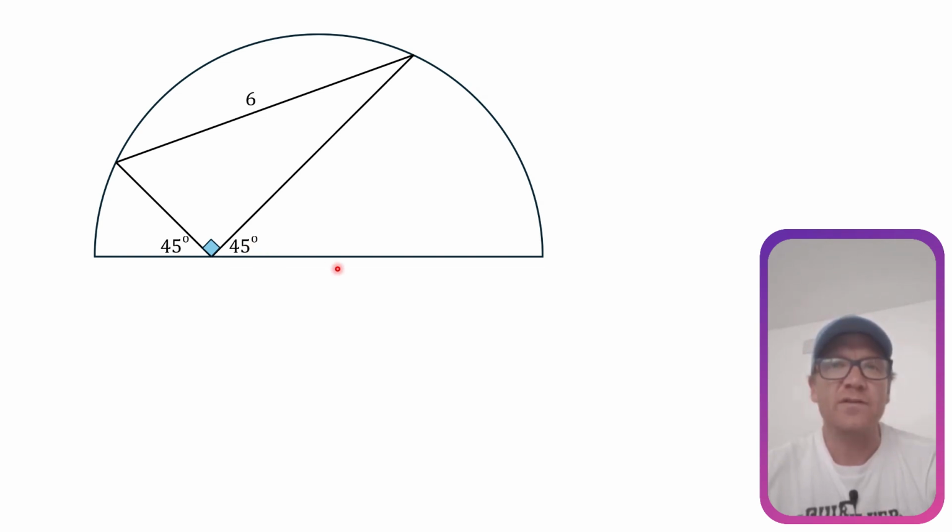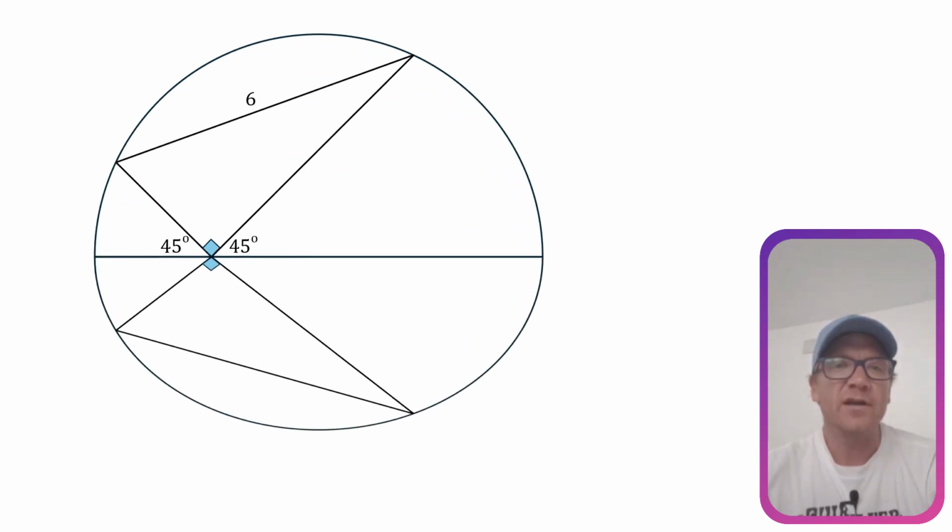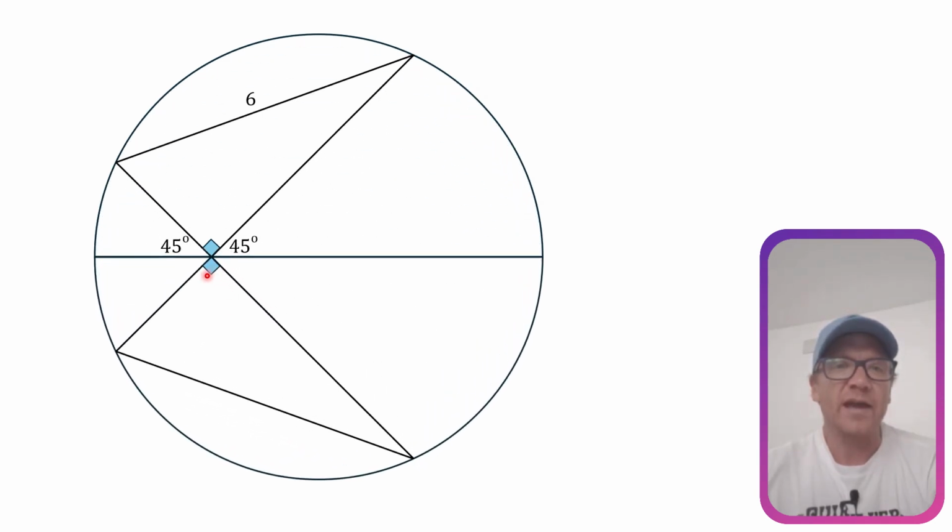Now, the trick to this is actually to take this figure and create a mirror image of it, so we can do that as follows. And then we have this angle here of 90. This one here is also going to be 45 because it's the same as this one over here.